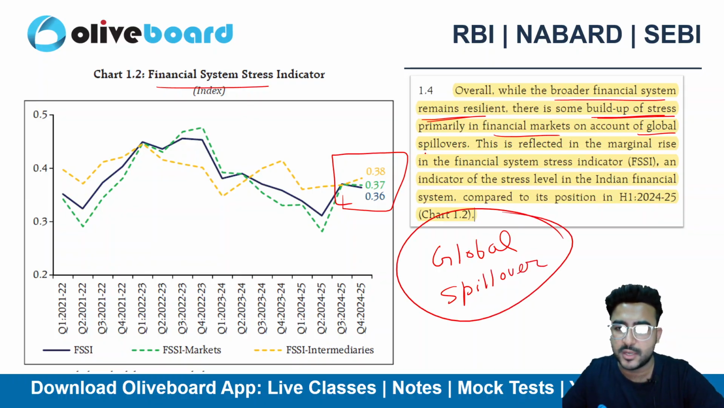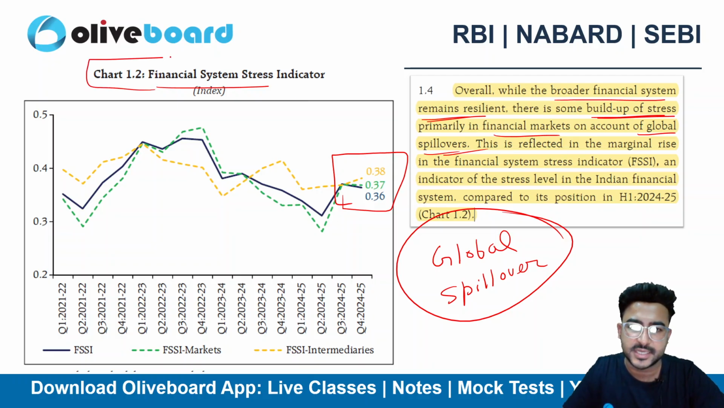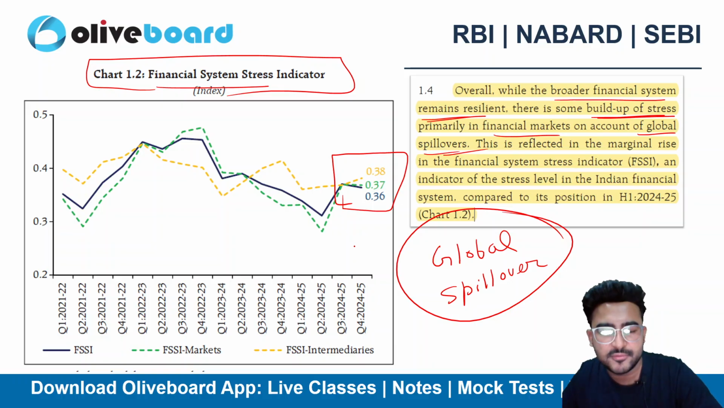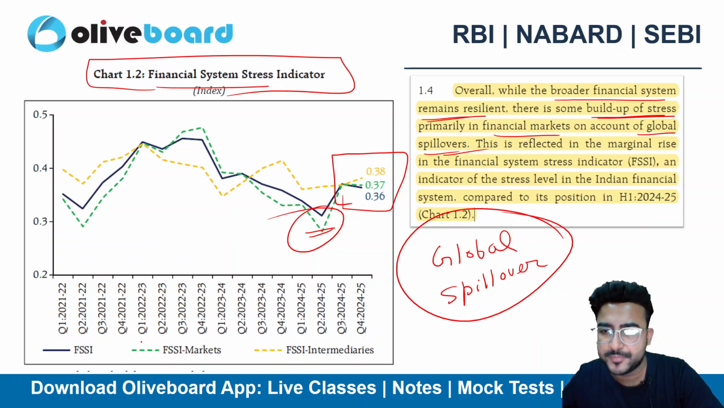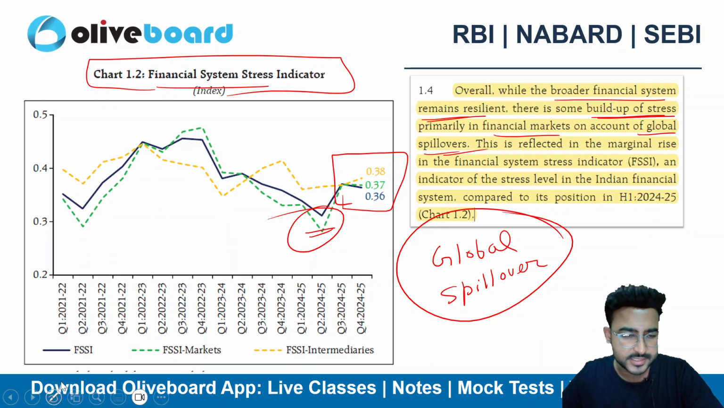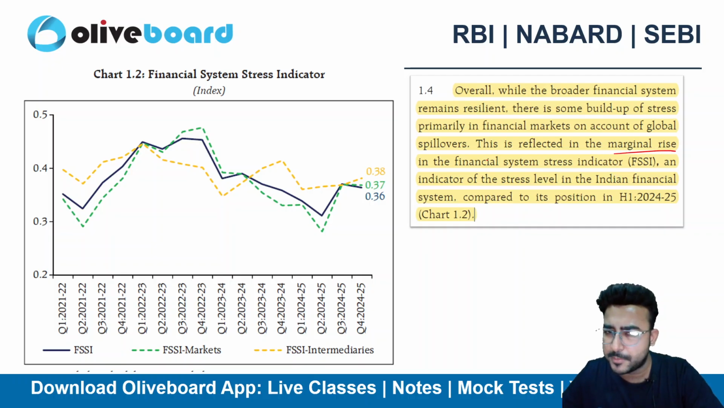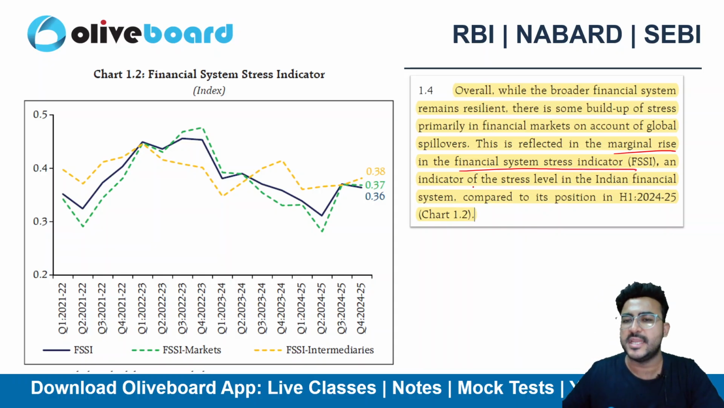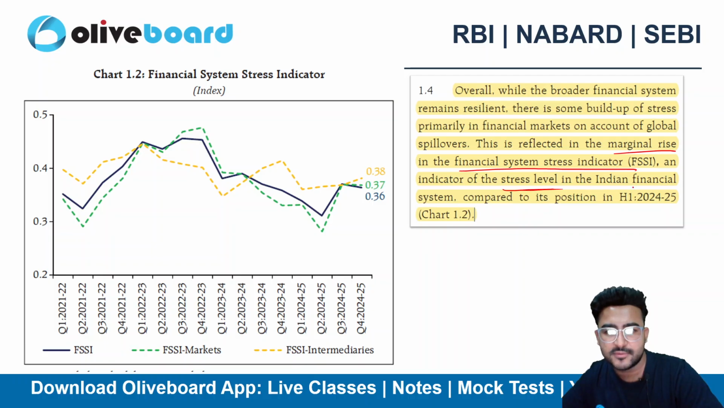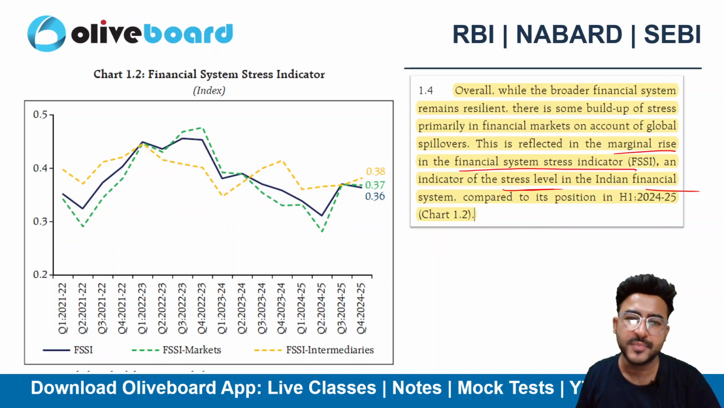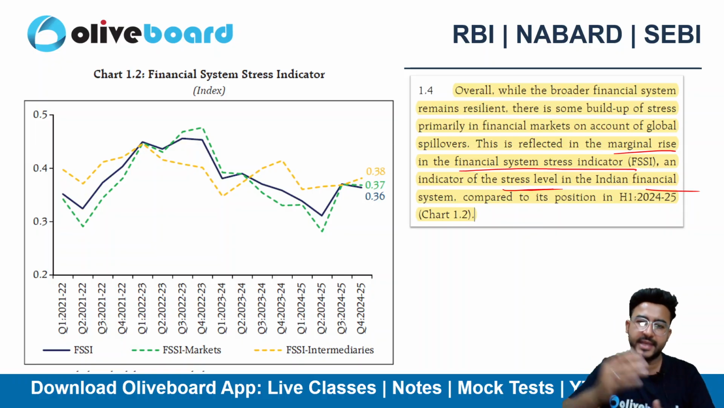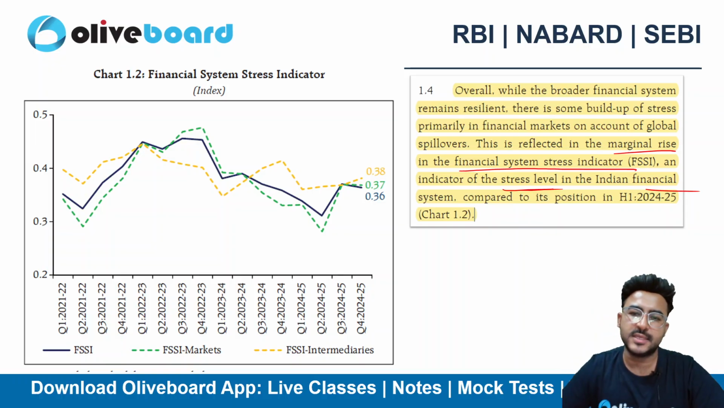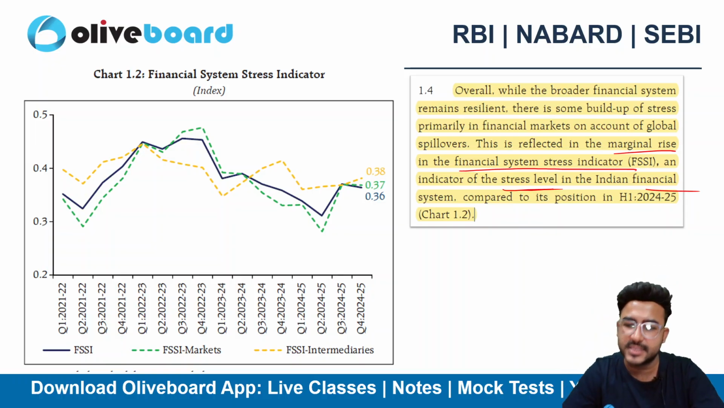Because of the global spillover, our financial system stress indicator is still at an elevated level as compared to the past data, right? So this has contributed to the slight rise, which is the marginal rise, in the financial system stress indicator. This is an indicator which indicates the stress level in the Indian financial system. So if there is any kind of stress in the Indian financial system, this index goes up, right? So it shows us the stress level in the Indian financial system as of now.